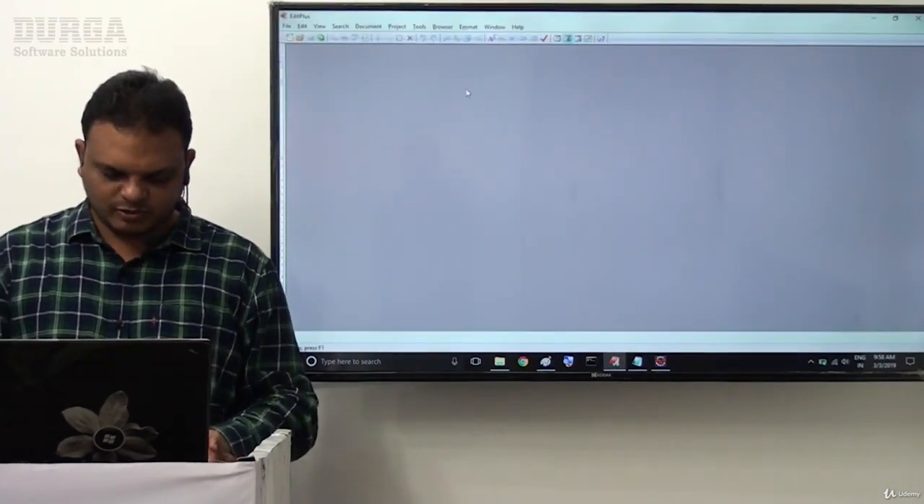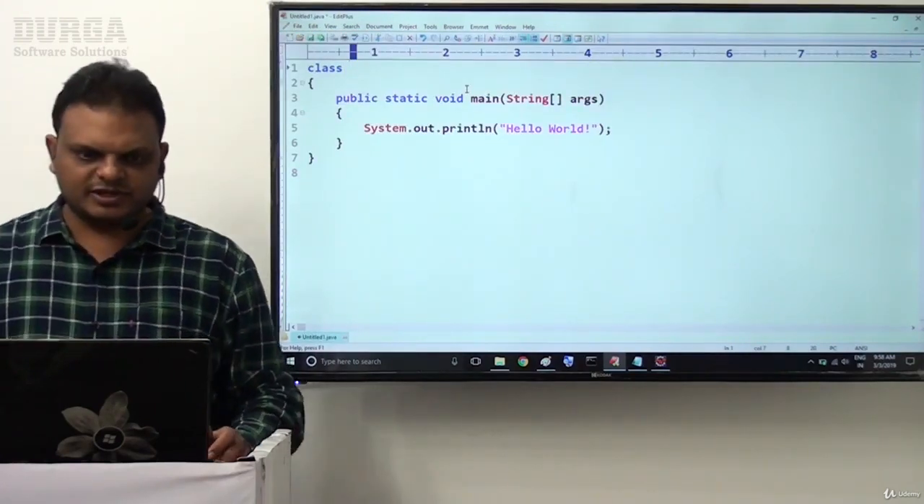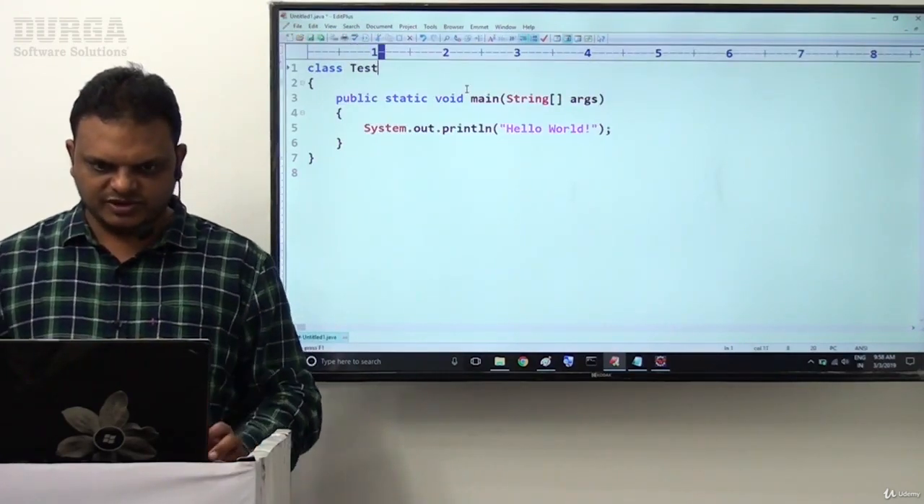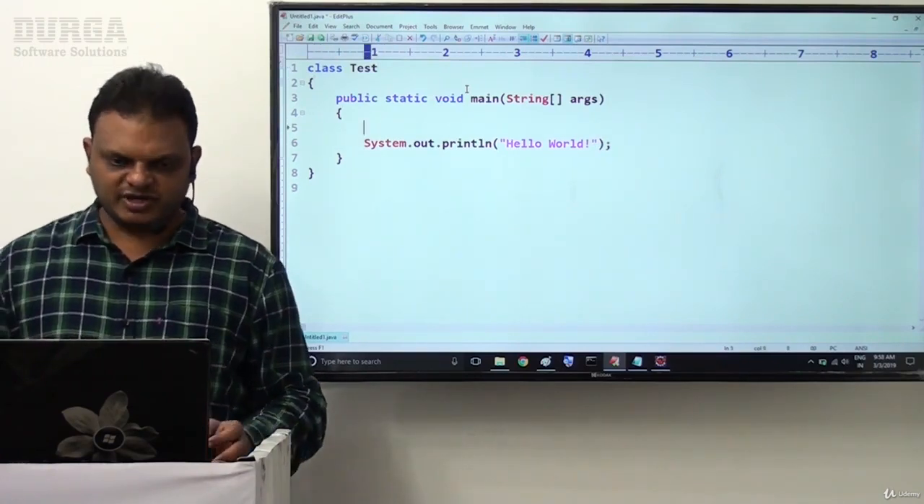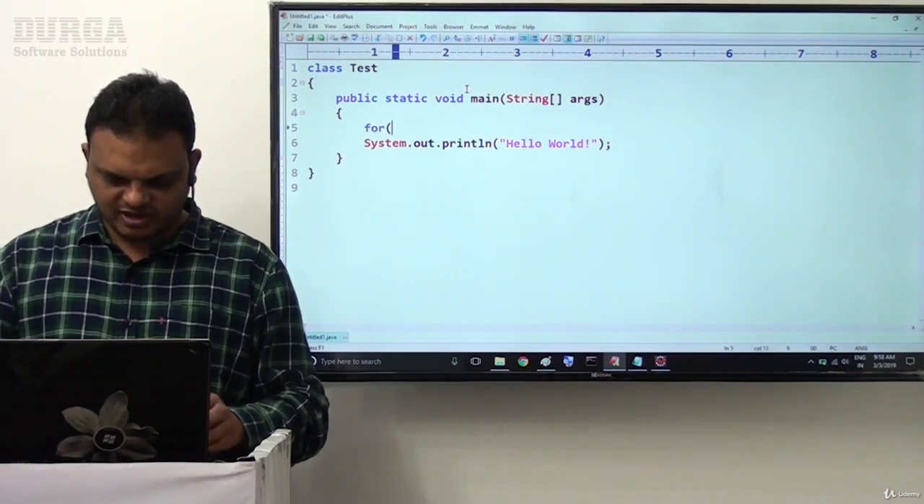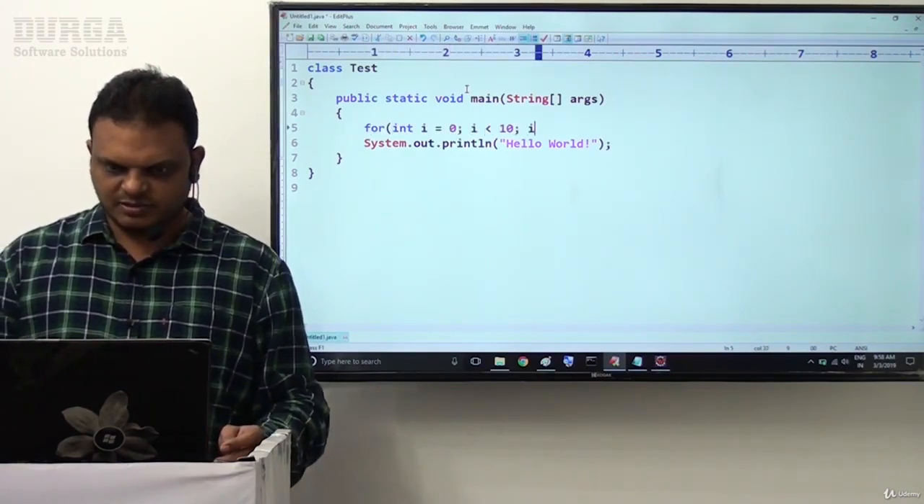Same example and same point here, I want to show there in our system now. First of all, what we have to provide there is class Test. Inside this class Test, public static void main(String[] args). Now here I will take for (int i = 0; i < 10; i++).